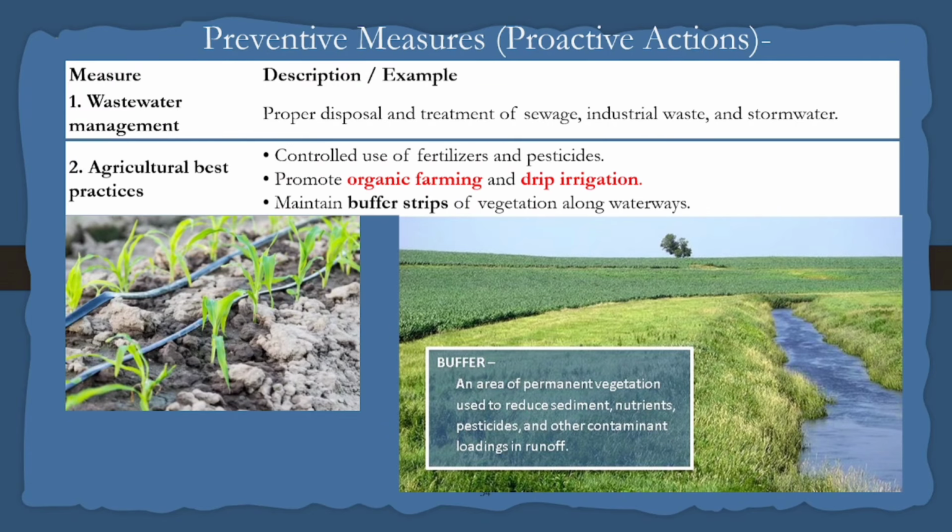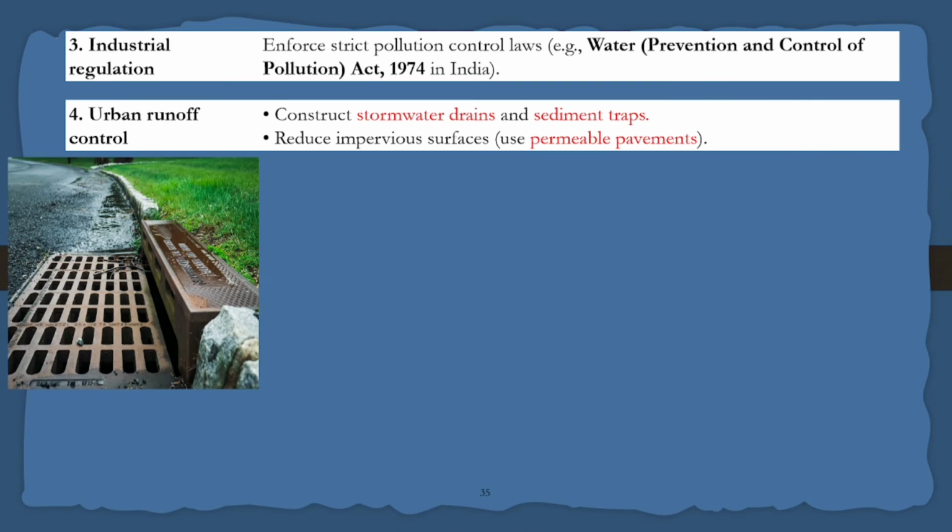This reduces soil erosion. Now, industrial regulation is the Water Prevention and Control of Pollution Act, enforced in 1974 in India to control water pollution. Not only does technological improvement help achievements, the government also takes some initiatives to regulate this.